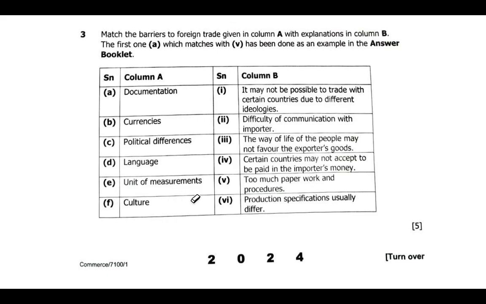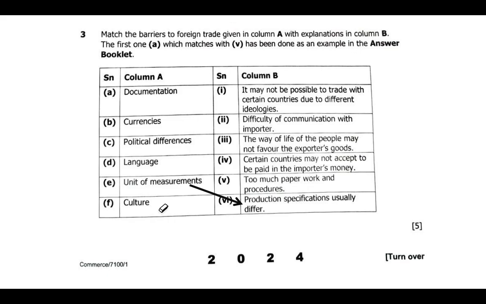Unit of measurement can deal with production specification usually differ. For example, products differ in specification and measurement. So we have a unit of measurement. It can talk about production specification usually differ. Then we have culture.